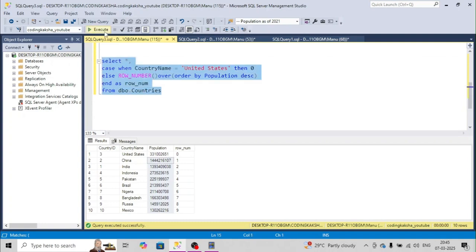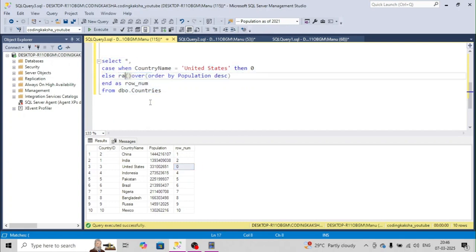So let's see what is happening. See, we are getting over here, right? 1, 2, 3, 0, then 4, 5, 6. So 3 is getting skipped in row num. If we use rank over here, let's see what happens in rank. So 1, 2, 3, all are skipping that, right?